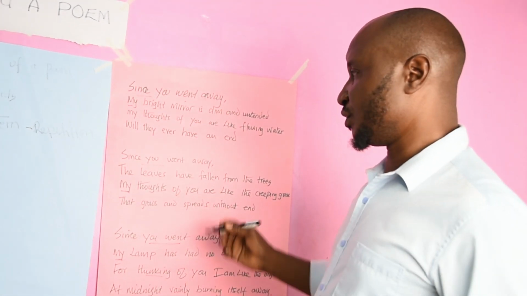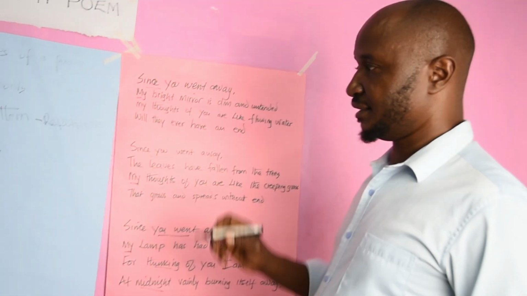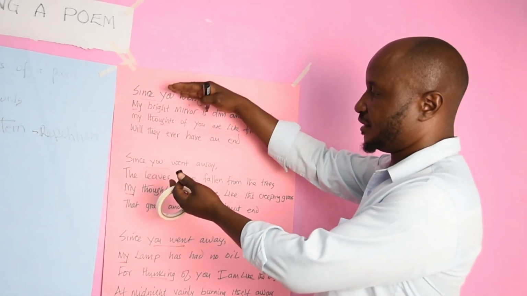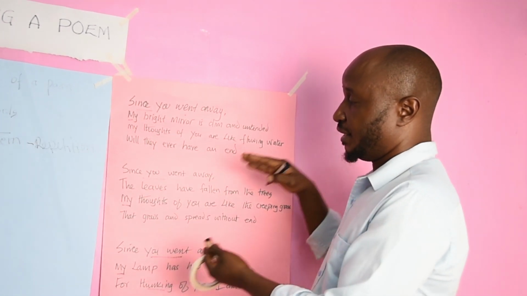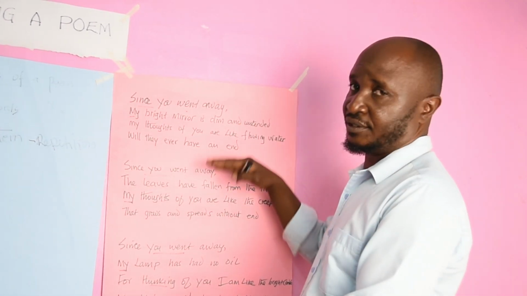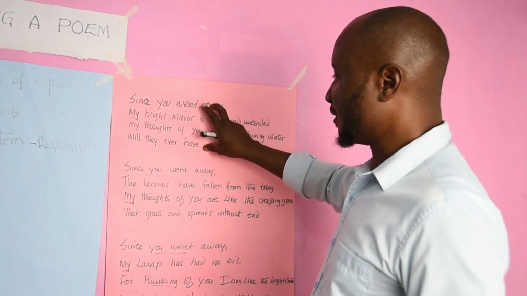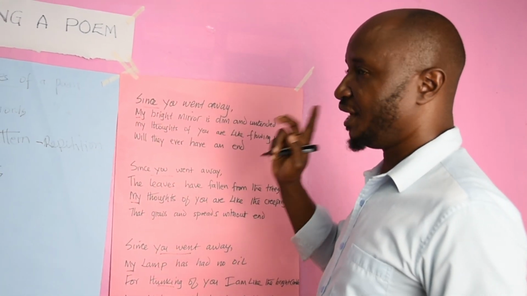But moving across, I would like you to also understand the language. So apart from the structure, that is the arrangement of the poem into stanzas and lines, we also have the language.